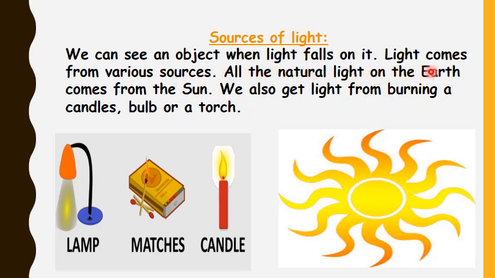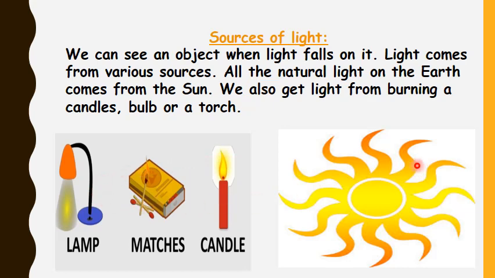All the natural light on the earth comes from the sun. We also get light from burning a candle, bulb or a torch. So it means there are different sources of light. Sources of light mean those objects that give light. Some sources are natural sources, like the sun. But some sources are artificial, man-made sources. They also give us light, like candles, bulb, torch, matches, all these objects. These are also sources of light, but these are made by man.